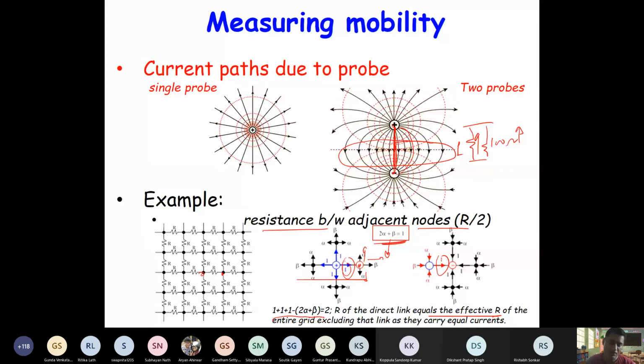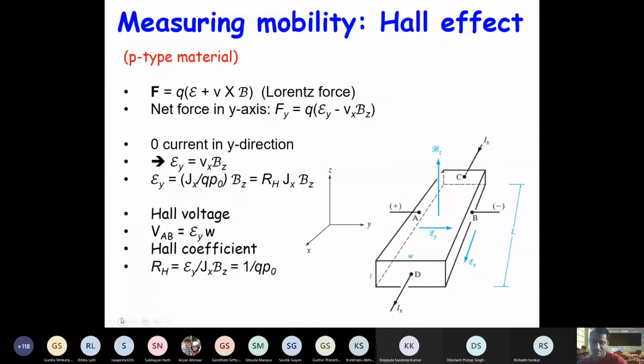Now let us discuss the Hall effect. If you look at the Hall setup, let's consider a bar of semiconductor. Let's say its length is L, its width is W, and its height or thickness is T. Then you apply a voltage at the two ends of the length.